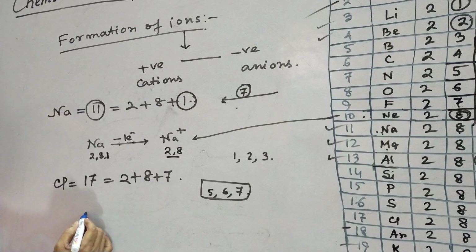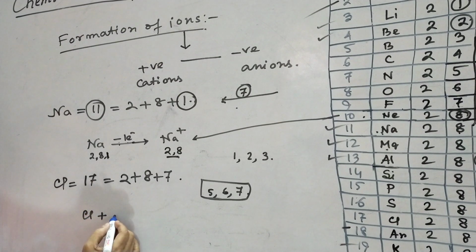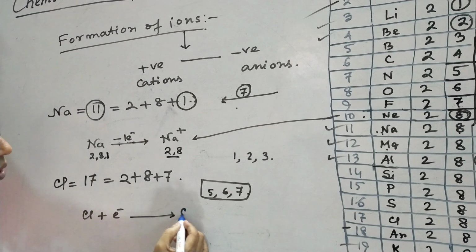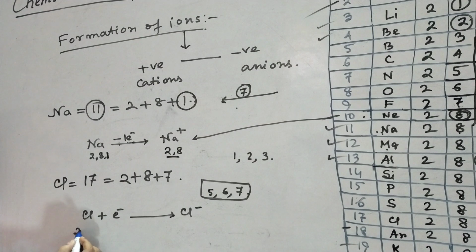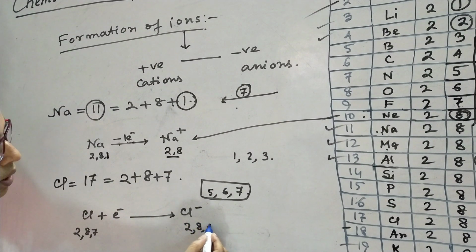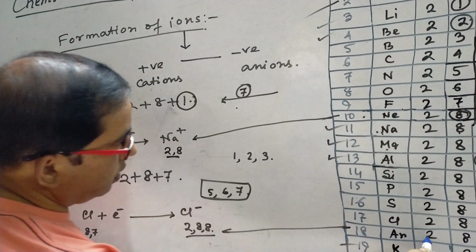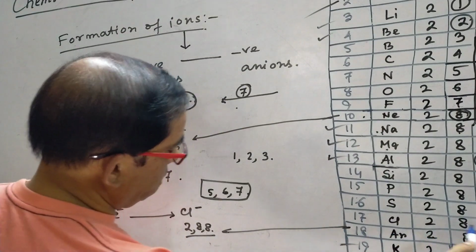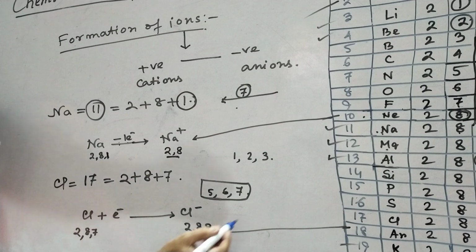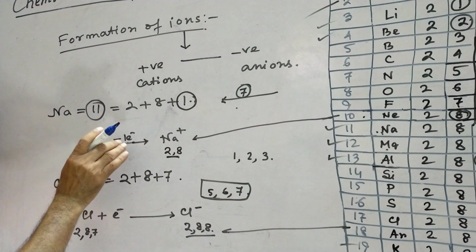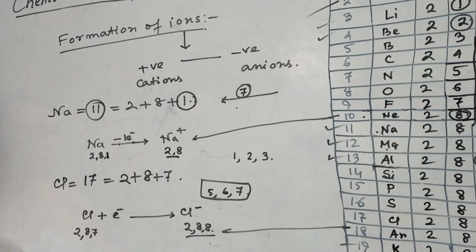So when chlorine takes any 1 electron from any other element, it is converted to Cl- ion, because it has the electronic configuration 2,8,7. With this electron, the electronic configuration is converted to 2,8,8. That is, this is an electronic configuration of inert gas argon. Argon has the electronic configuration 2,8,8, and also Cl- achieves that electronic configuration. Thus the positive ions and negative ions are formed.